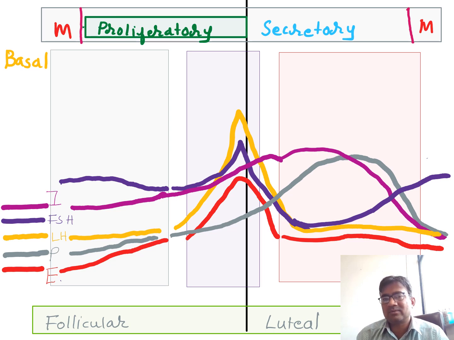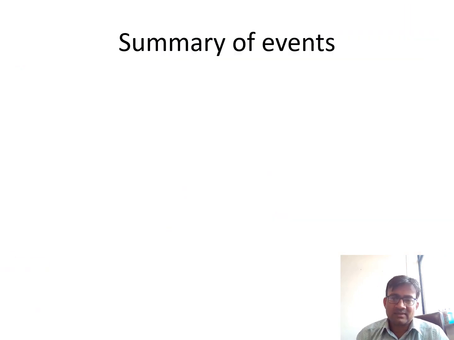But after this, around this, what is going to occur? Corpus luteum is undergoing regression. As a result of that, there is no negative feedback mechanism and FSH will again start rising. So this cycle is going to continue. I will now summarize whatever I have told again.